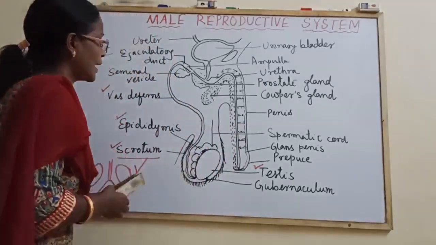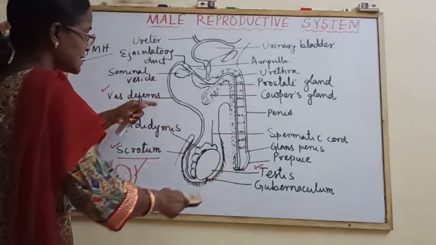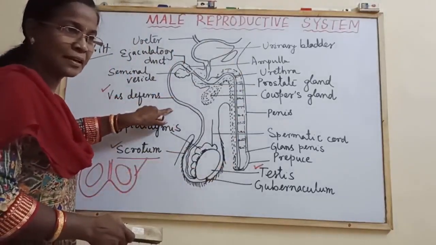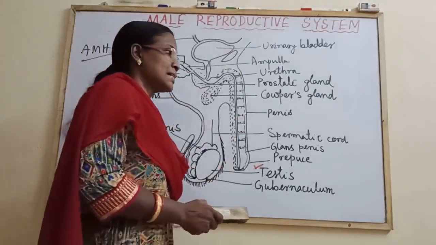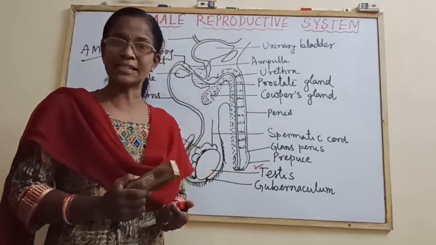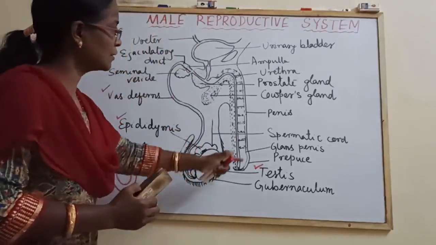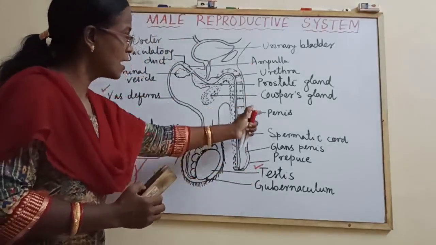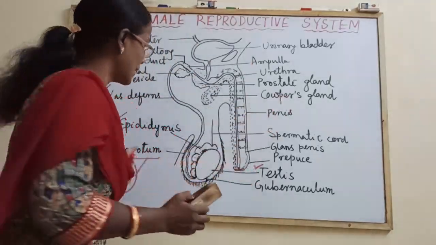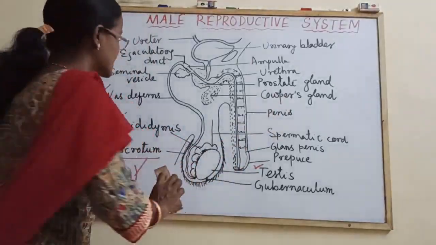Then you have to draw the diagrams. Okay, you have to draw this diagram first. This is the first diagram, and you have to draw 3 diagrams. The second diagram is nothing but the TS of testis, and the third diagram is the TS of penis. You have to label all these structures and all should be in the proper spelling. So, I am now going to erase these diagrams.